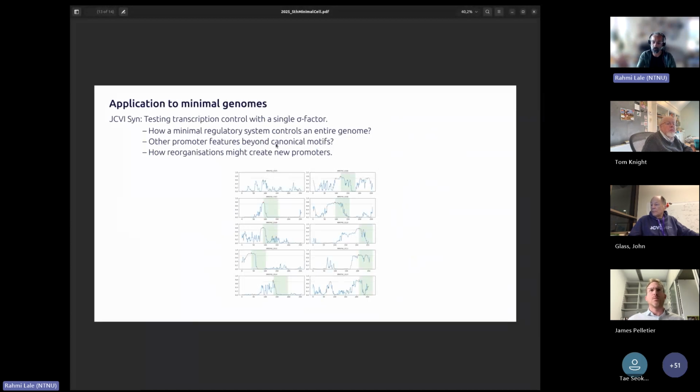Of course, we will not go as wild as considering charge and all that. The model will have limitations, but at least we want to go beyond the canonical motif understanding. Can we say more than just -10, -35 boxes?